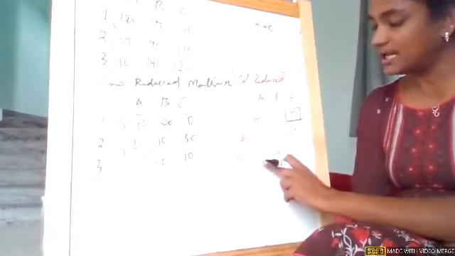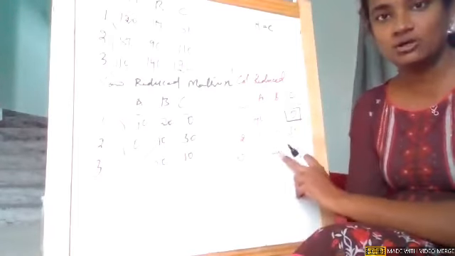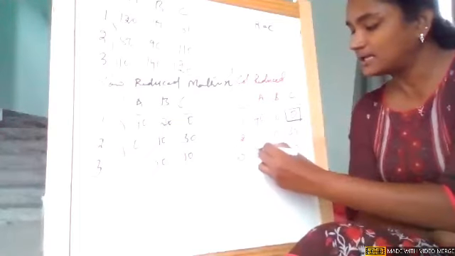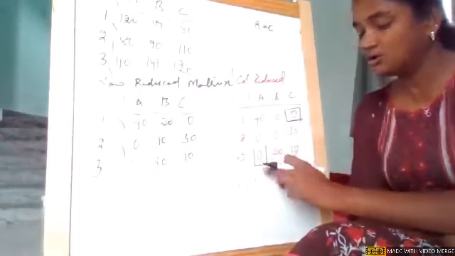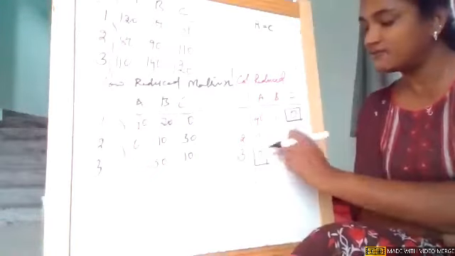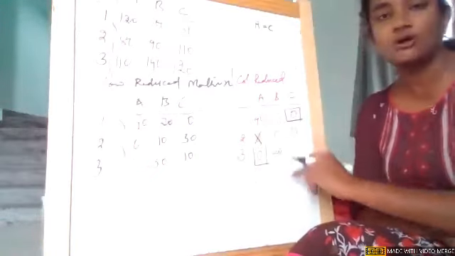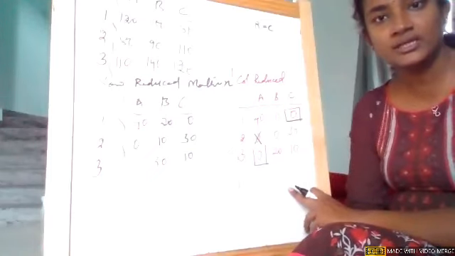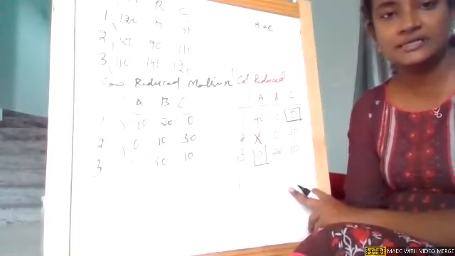In the third row, again I have a single zero: 0, 20 and 10. Because it is a single zero, I am making an assignment for that zero. In that corresponding column, if there are any zeros, I am crossing them off. Am I clear, girls? Any doubt in this? You want me to repeat it again?